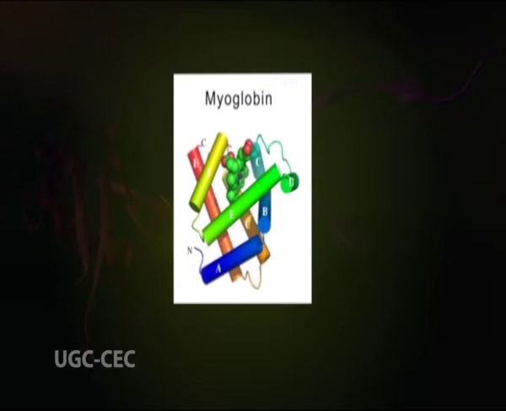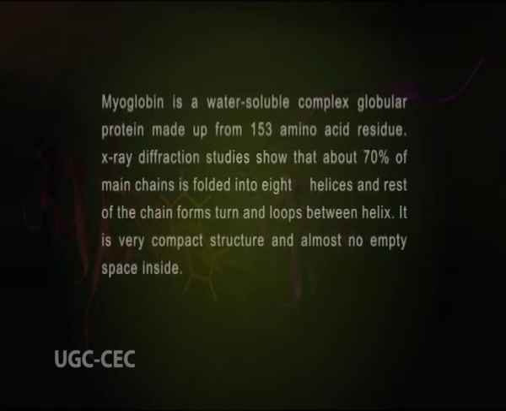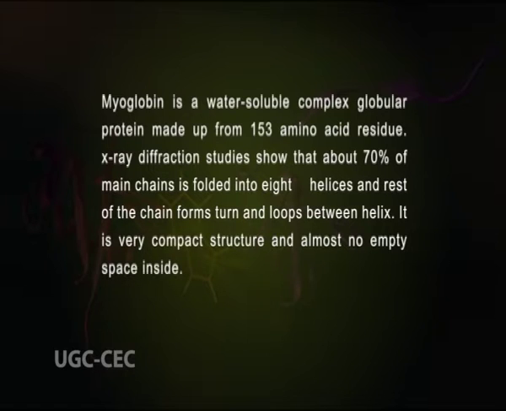Now, let us discuss how R groups interact in the tertiary structure of water-soluble globular proteins, for example, myoglobin. Myoglobin is an oxygen-binding muscle protein. Myoglobin is a water-soluble complex globular protein made up of 153 amino acid residues. X-ray diffraction studies show that about 70% of the main chain is folded into 8 alpha helices, and the rest of the chain forms turns and loops between helices. It is a very compact structure with almost no empty space inside.